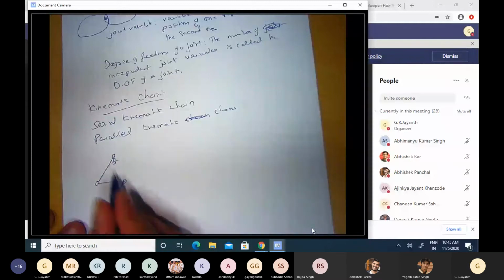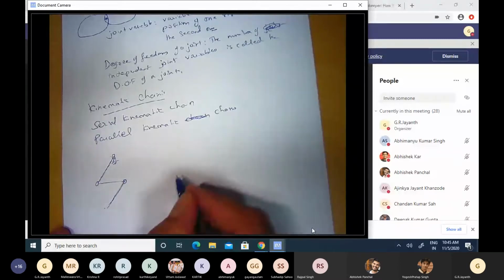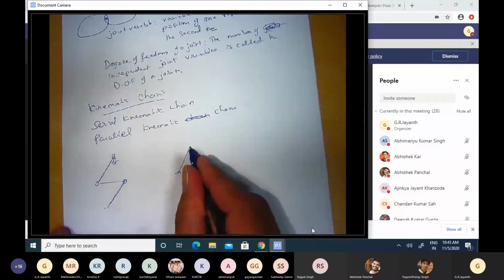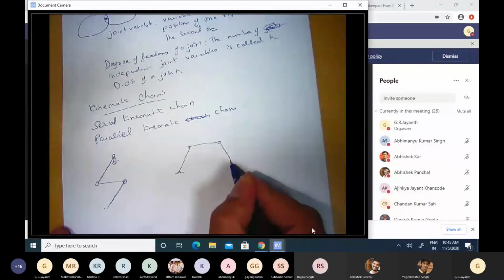So there are three revolute joints here. Now, when I change the first one, the other two will not change. They can be changed independent of the first one. So this is a serial kinematic chain. On the other hand, if you take the 4-bar mechanism, so you have the crank, the follower, and the connecting rod, and so on and so forth.